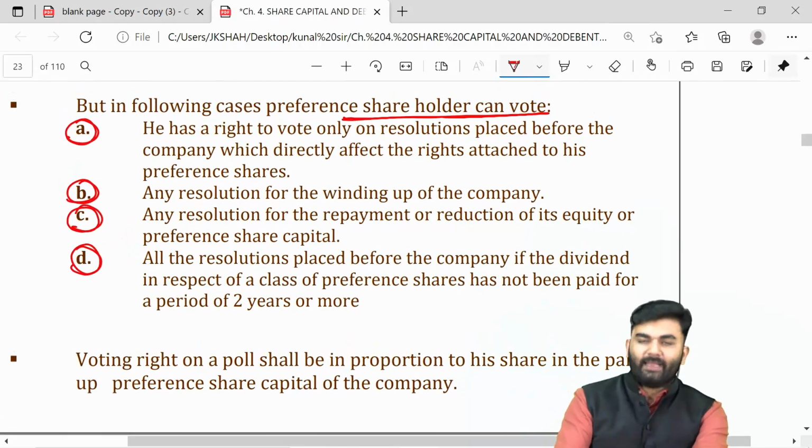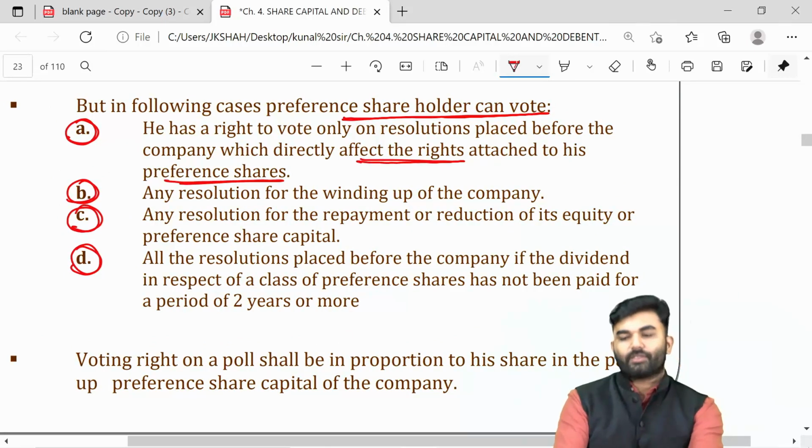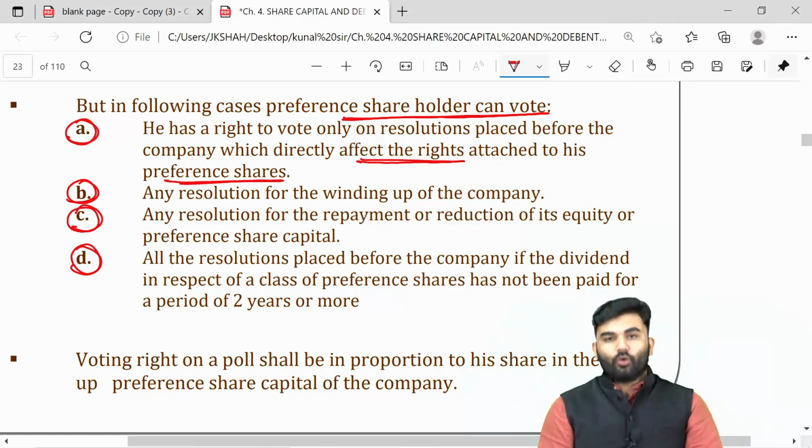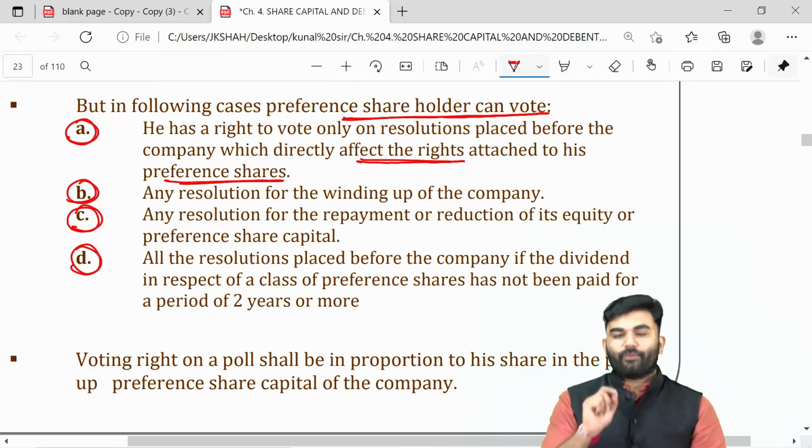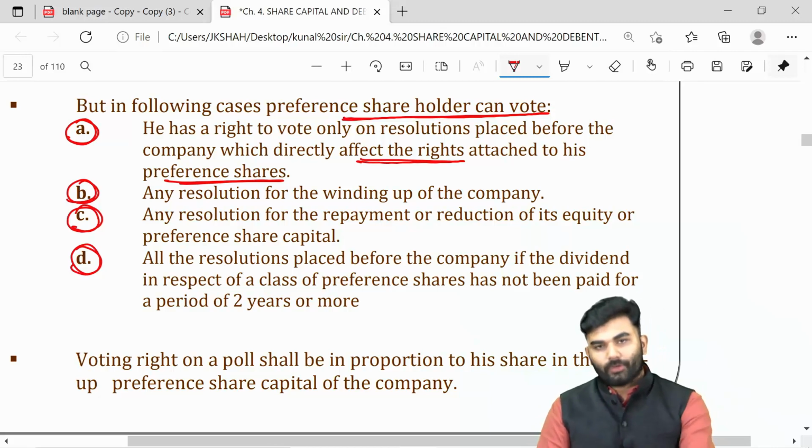That is, in case any resolution is going to affect the rights of preference shareholders, then yes, for those resolutions, a preference shareholder is allowed to vote.